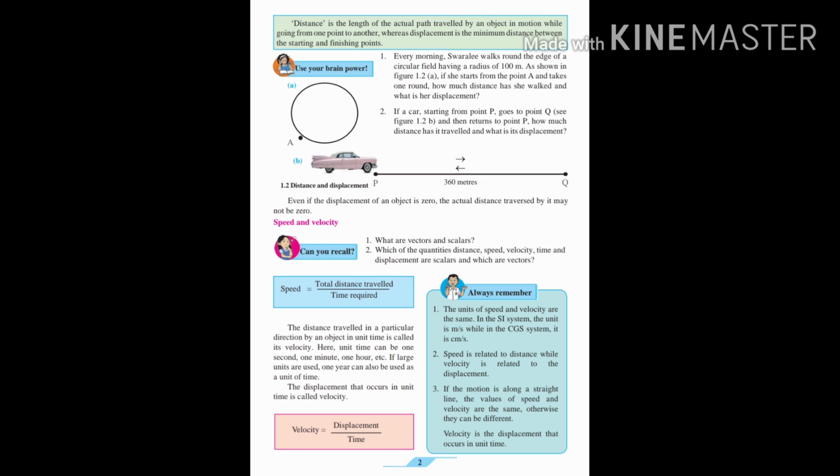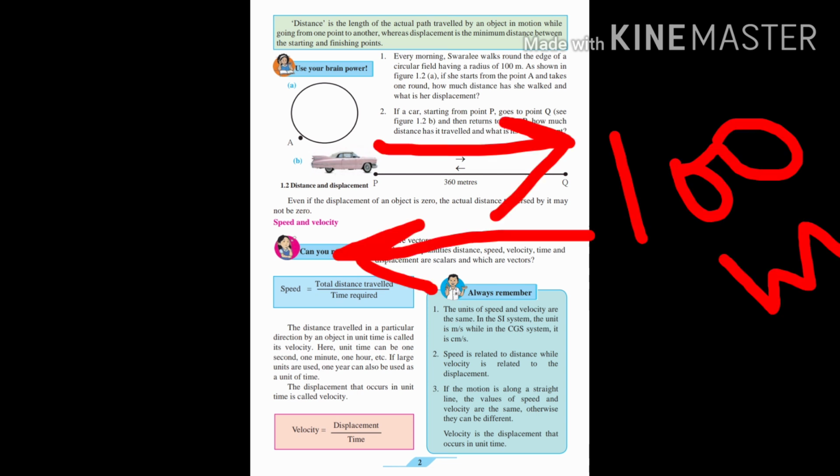But what about the displacement? I told you it is the minimum or the shortest distance traveled by an object from the starting to the finishing point. The starting point is A and the finishing point is also A, so there is no displacement, and here the displacement becomes 0.